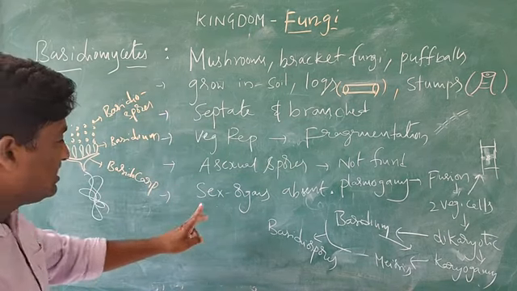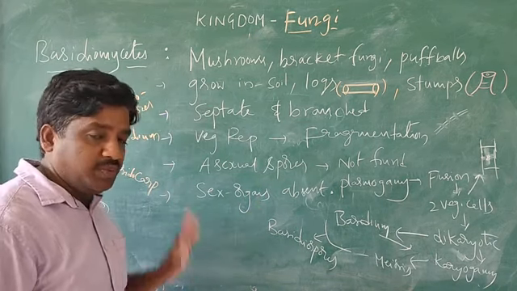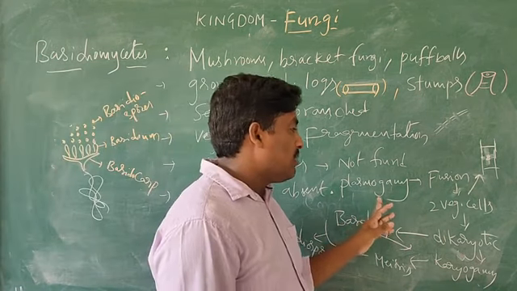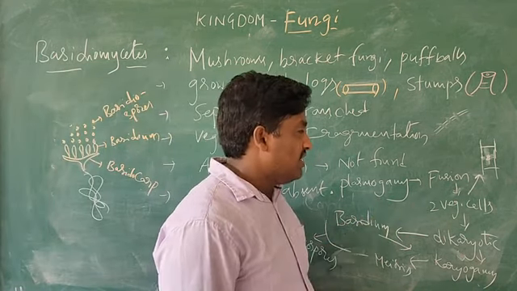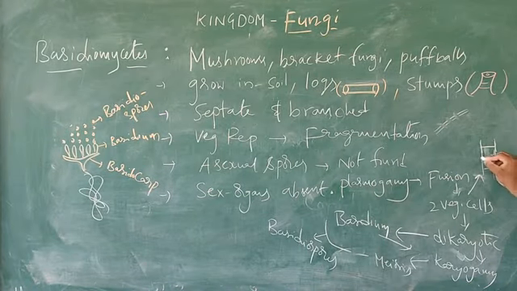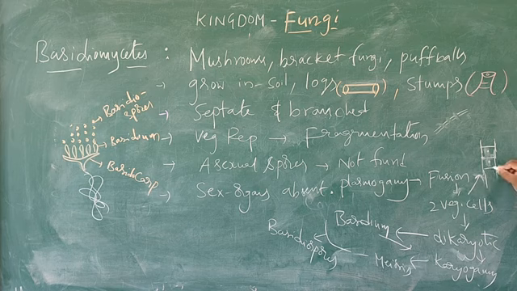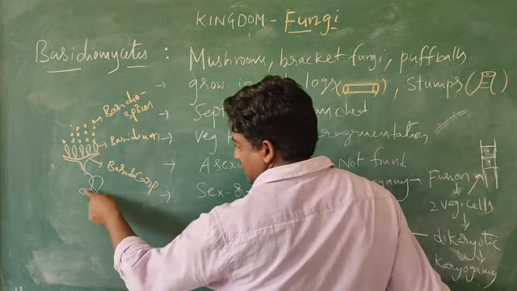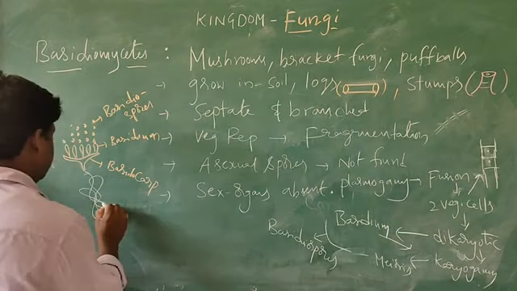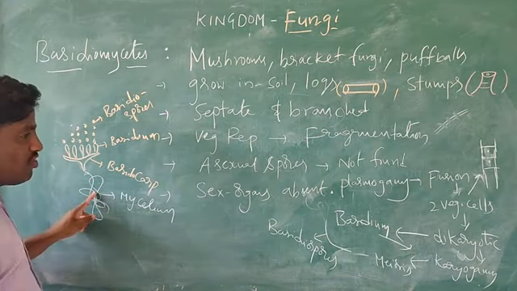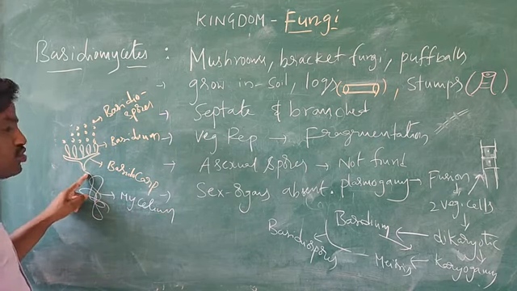Okay, once again, see here sex organs are absent. What will happen? See here plasmogamy is carried out by fusion of two vegetative cells. That means the two vegetative cells in the mycelium. The mycelium is a threaded structure containing two cells.